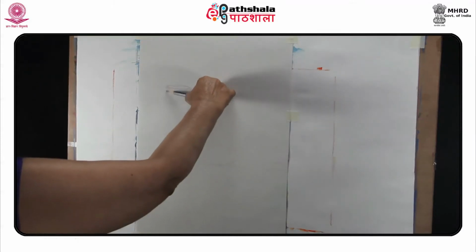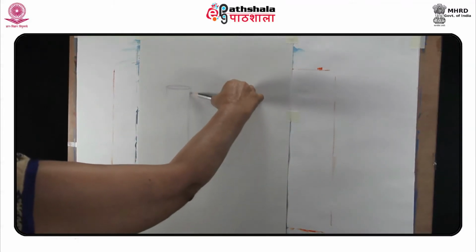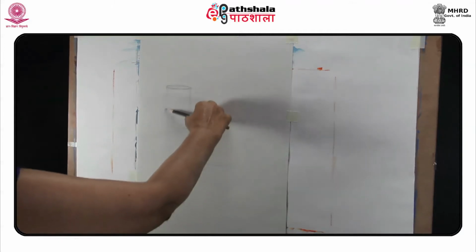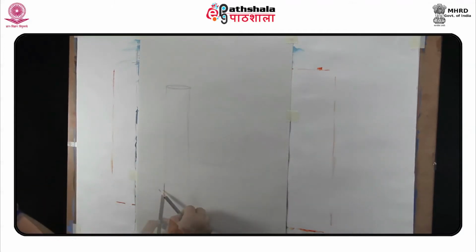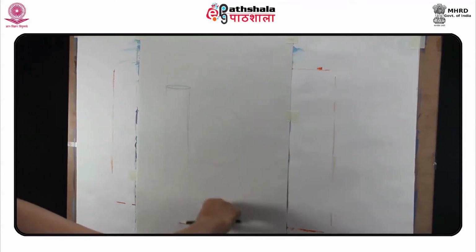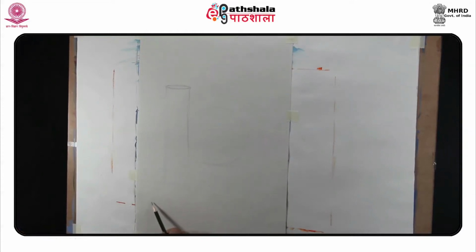Firstly, divide the space. Like here, I am giving the space for the cylinder at the left under the rule of thirds. We are using different lines to compose the layout.